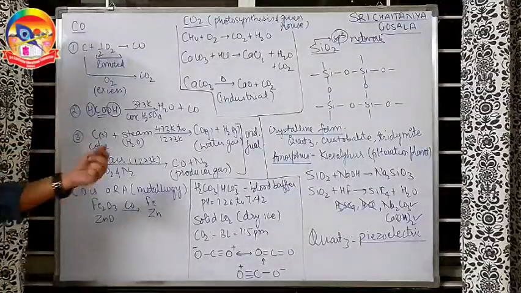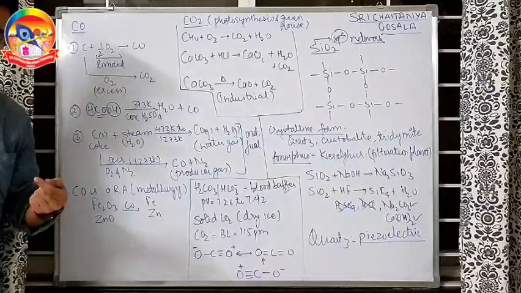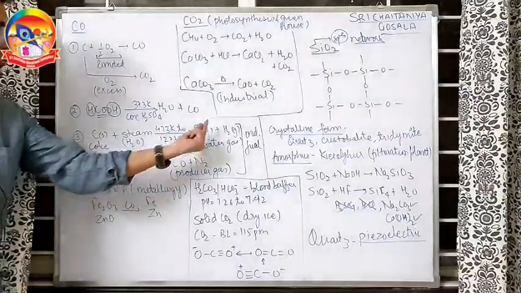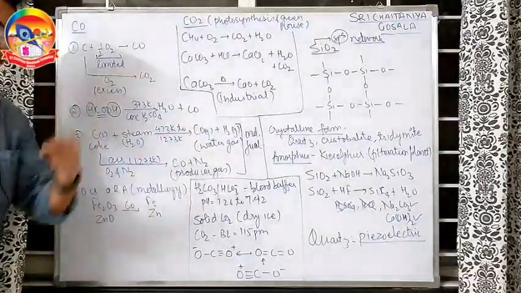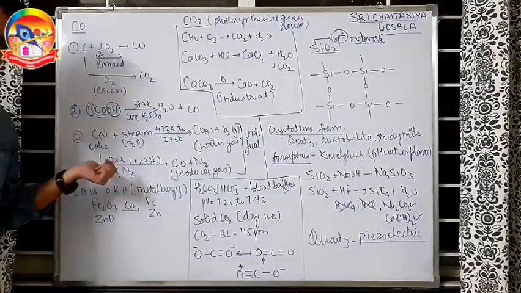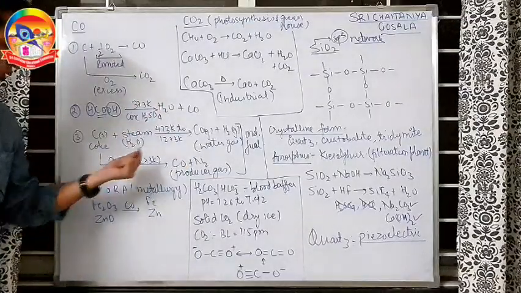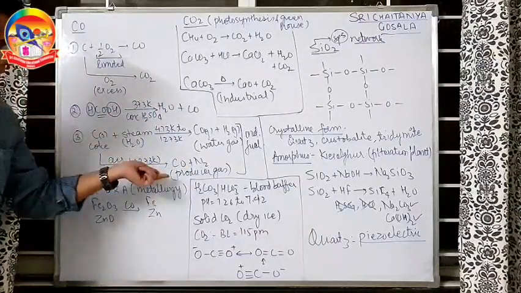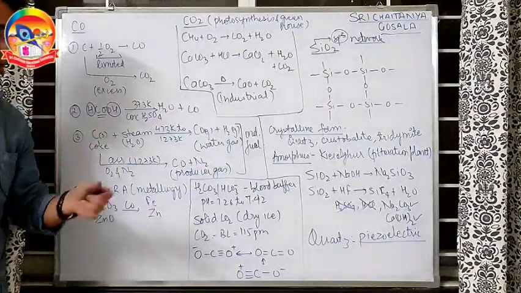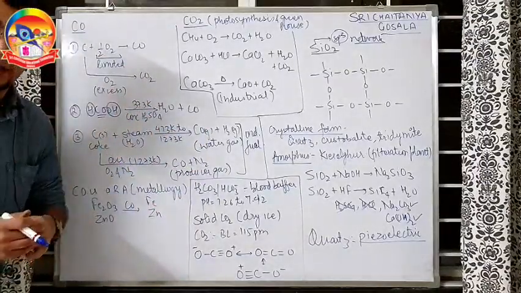Third method you might have read in the hydrogen chapter also. Make sure to revise there also, because the water gas shift reaction is also there. Coke heated with steam at a very high temperature produces a CO plus H2 mixture, and that mixture is called water gas. Similarly, if you burn heated coke in air, that is O2 and N2 majorly, at a very high temperature you get CO plus N2. N2 comes out as it is, no reaction there. It is called producer gas. Both water gas and producer gas are industrial fuels. Why? If you burn them, the CO is converted to carbon dioxide, which releases a lot of energy.